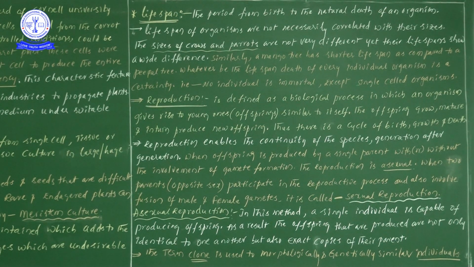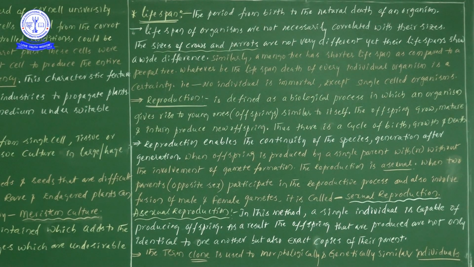Very, very important. Even though we are poor, or even though we are rich, or even though we are in the middle, whatever it is, at one particular situation definitely we have to meet death. So what is the main important point the author is giving us? No individual is immortal, except, now one important phenomenon, except single celled organisms.